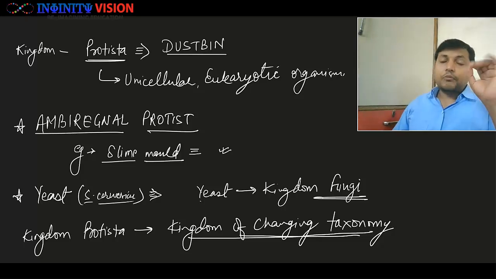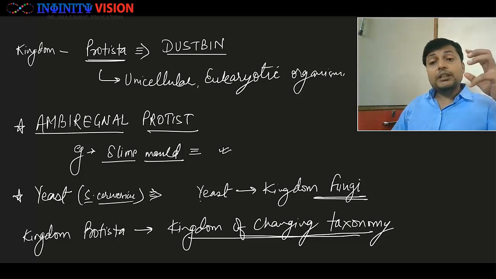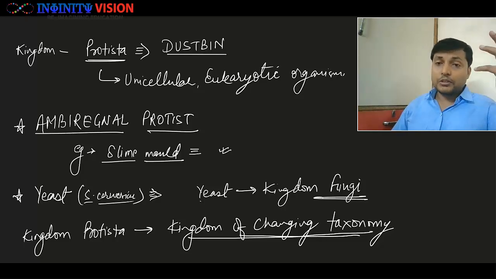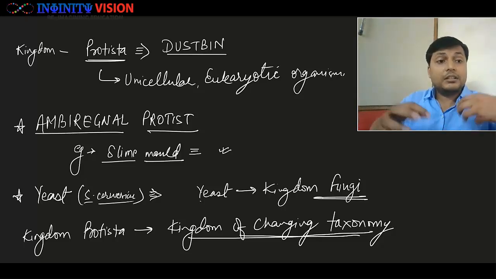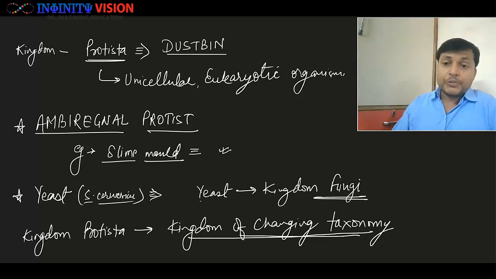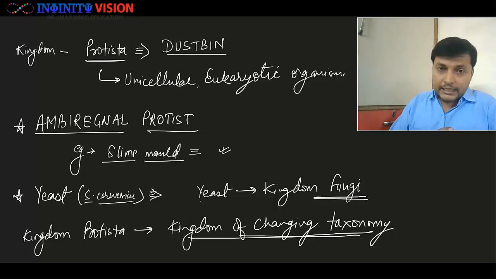The term Protista was given by Mr. Ernst Haeckel in 1866, and it included most of the controversial organisms at that time, and hence we considered kingdom Protista as a dustbin kingdom. Later on, kingdom Protista was assigned only for unicellular eukaryotic organisms.